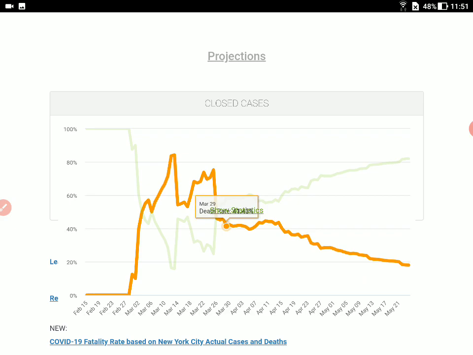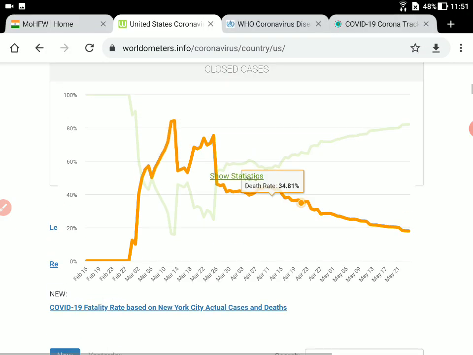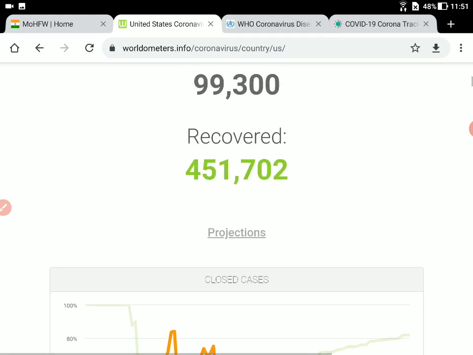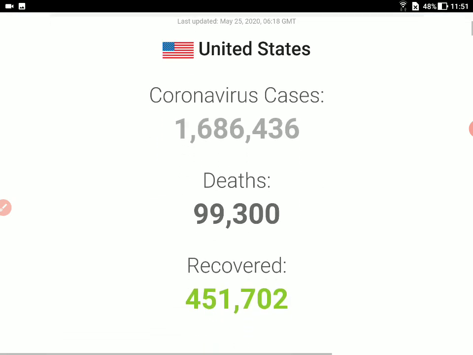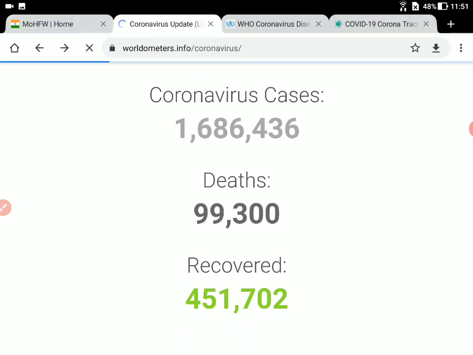and then this might not be a very clear picture. Probably we should just go into some other website and show it to you, okay. So I'll definitely show these figures to you, but right now I just want to tell you about this total number of cases that we have as on 25th May, okay.